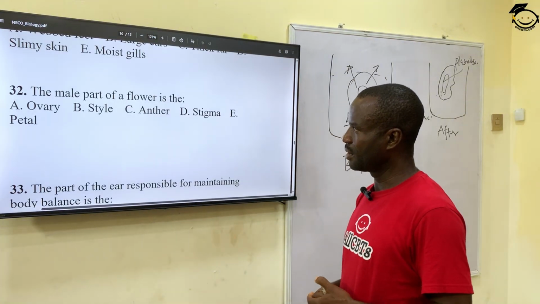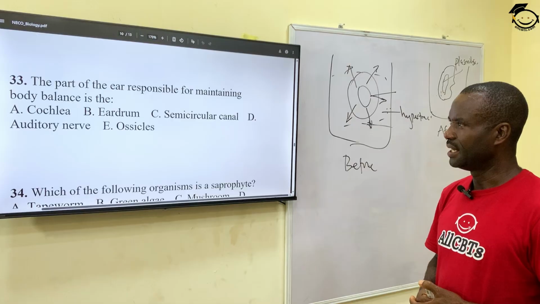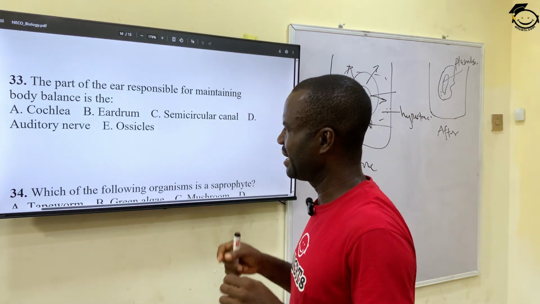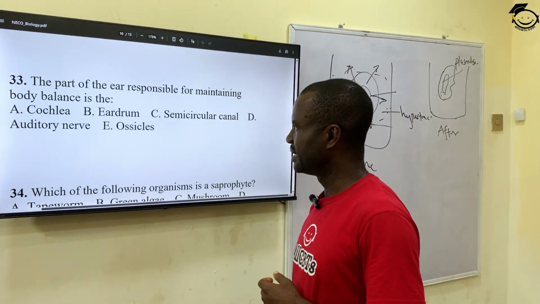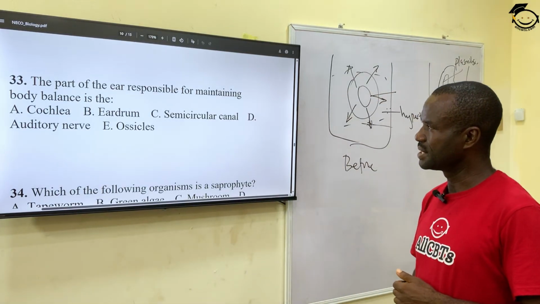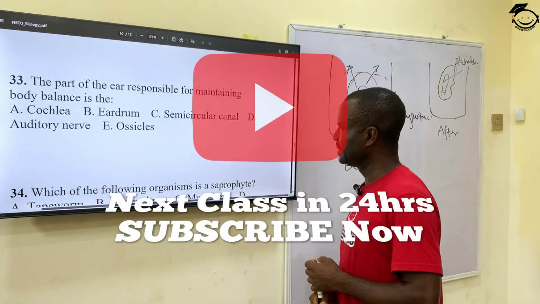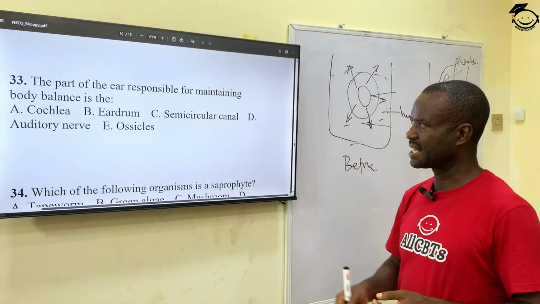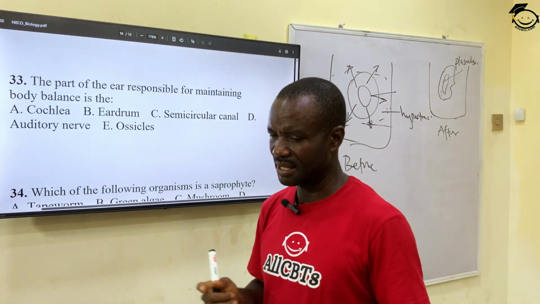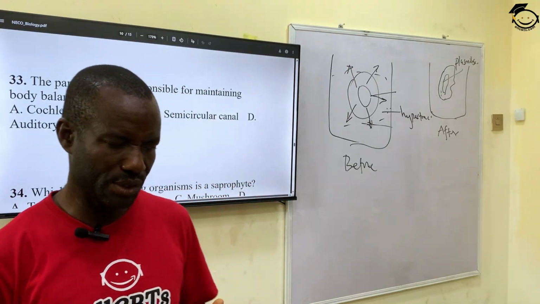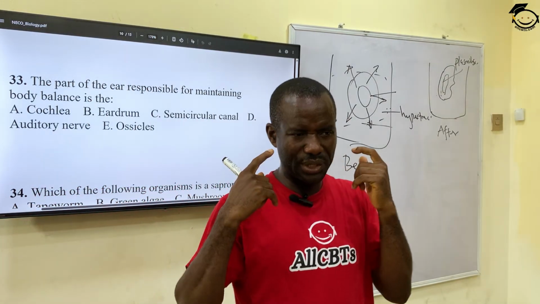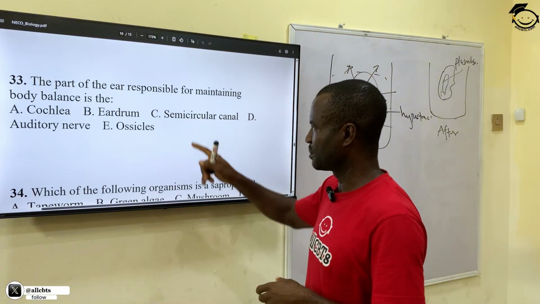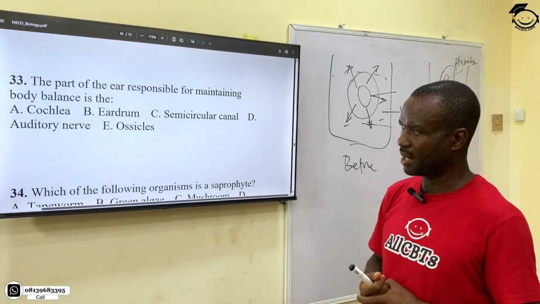All right. Number 33. The part of the ear responsible for maintaining balance is A, the cochlea, B, eardrum, C, semicircular canal, D, auditory nerves, and E, ossicles. The correct answer is semicircular canal. Semicircular canal is filled with fluid that enables you to ensure that you are balanced. When the fluid tilts, you will know if you are balanced or not. So the fluid in the semicircular canal is responsible for balance.